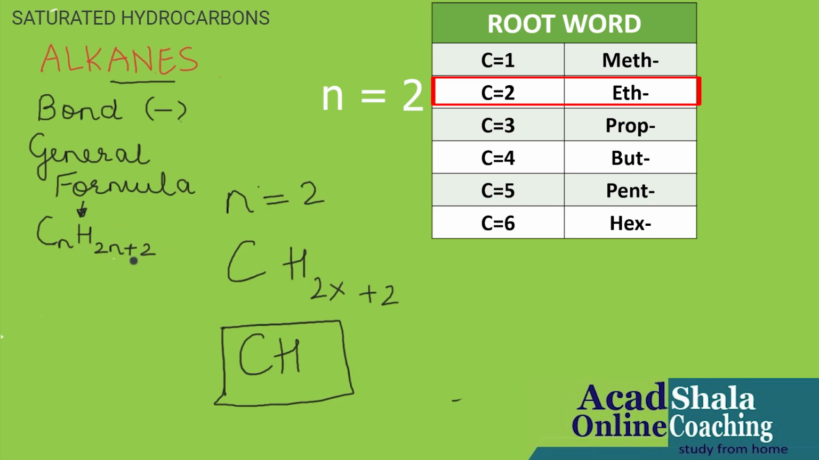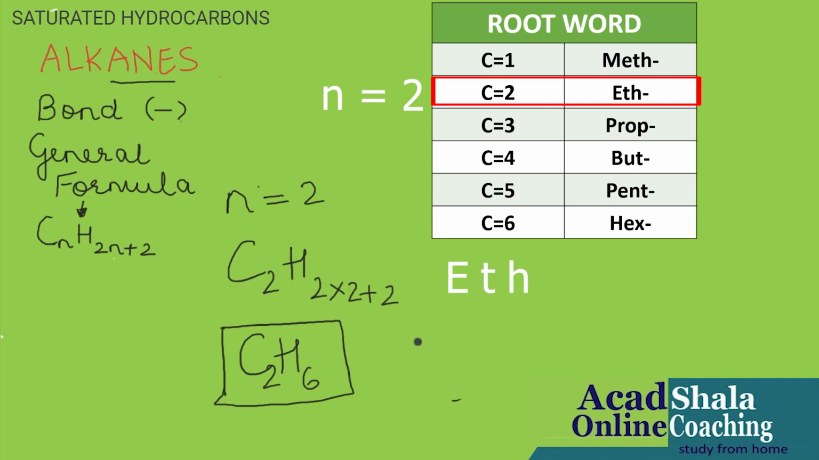When n is equal to 2, I will put the value of n in this general formula: C2 H 2 into 2 plus 2. Let us calculate. C2, I have put C2 over here. 2 2s are 4 plus 2, 6. C2H6. So what is the name of the hydrocarbon? The root word is eth, because it is carbon 2. I have taken n equal to 2, that is, carbon is 2. So it is eth.